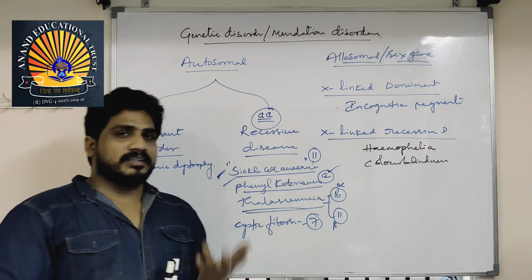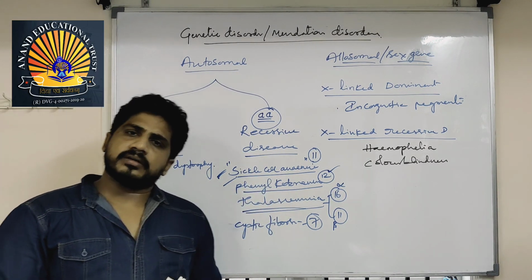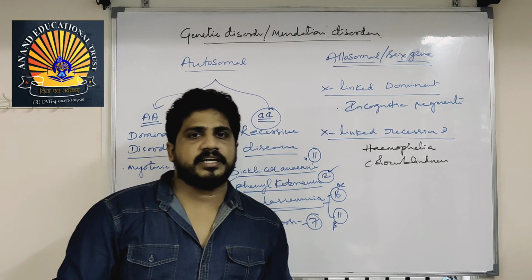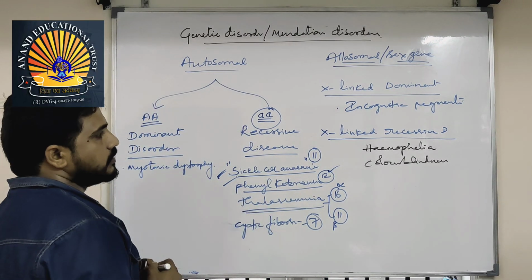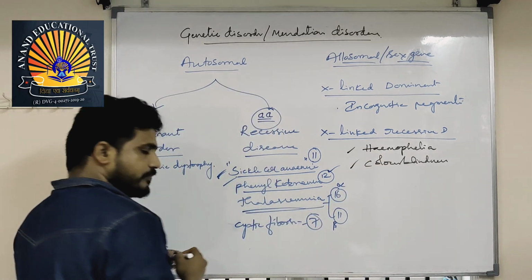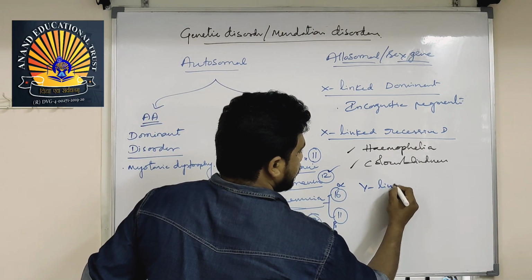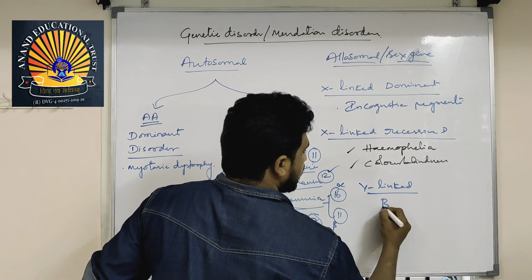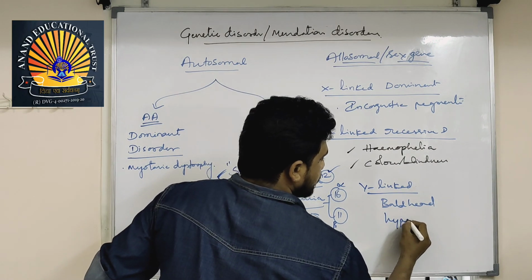If you go for other materials, then a lot of extra data will be there. For one topic, you have to spend a lot of time, and that will be wasted. So that exact point I mentioned. Hemophilia and color blindness both are discussed in the NCERT. And Y-linked disorders: bald head, hypertrichosis.